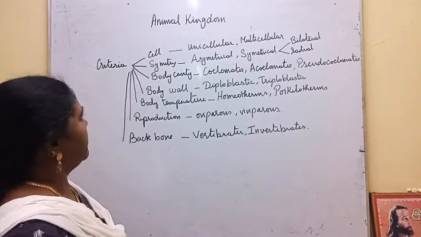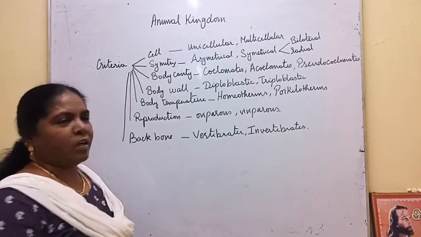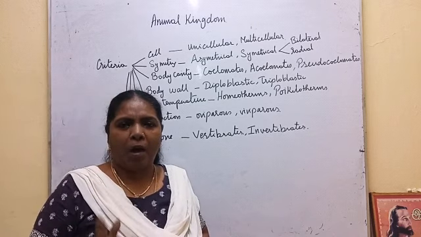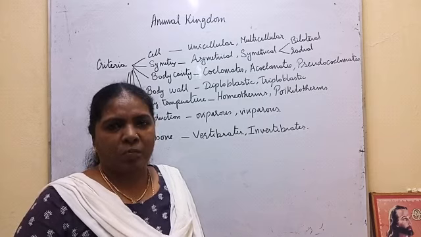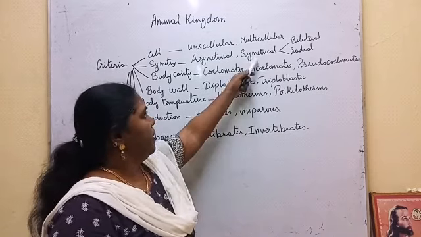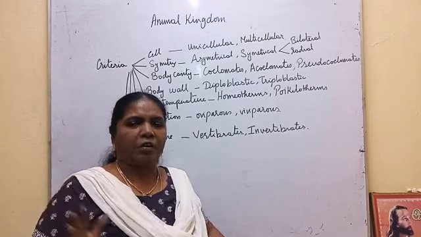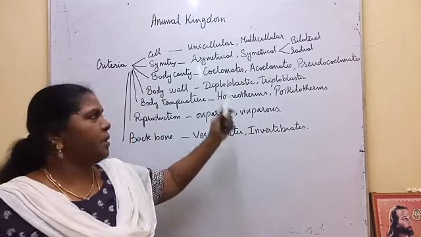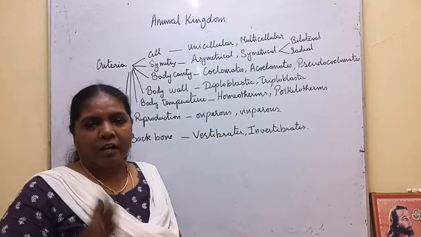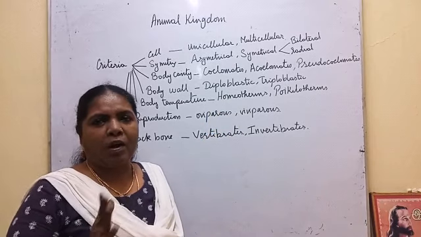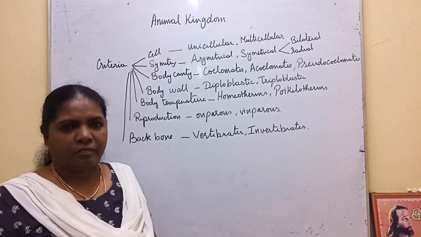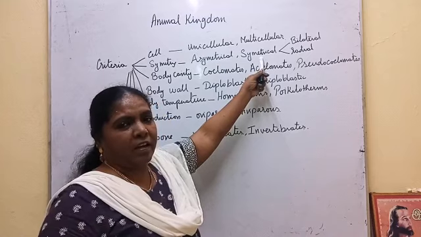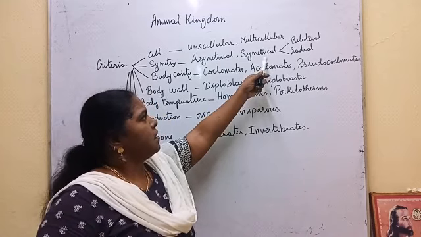Okay. Then symmetry. What is symmetry? The division of the body. If the body can be divided into equal parts, the organism is said to be symmetrical. If the body cannot be divided into equal parts, then it is said to be asymmetrical. For example, amoeba, you cannot divide the body into equal parts. It is asymmetrical. Okay. In the symmetrical, the body which can be divided into equal parts, there are two types.